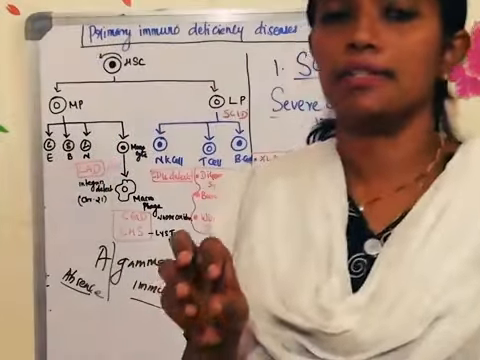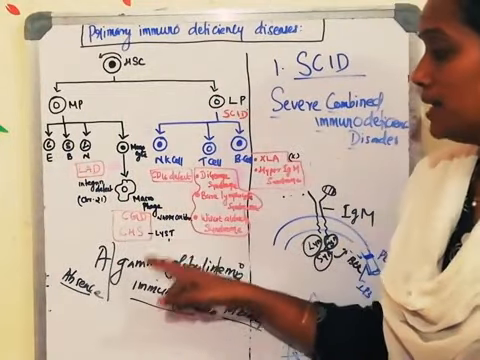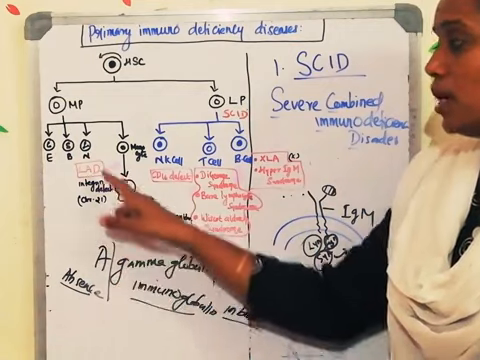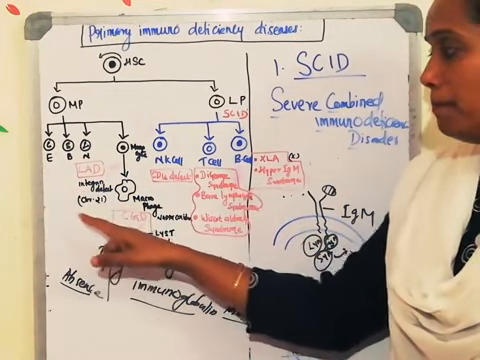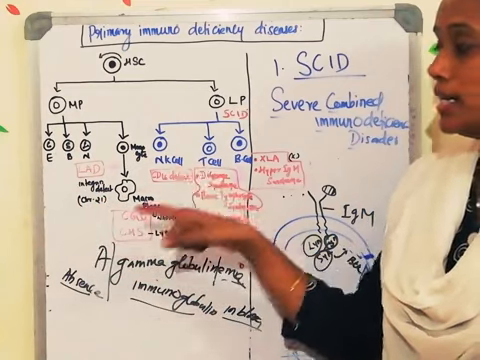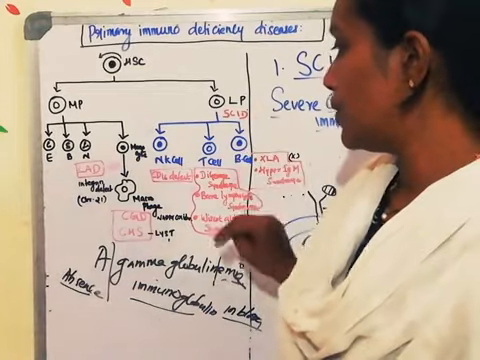Whenever that adhesion is not happening, the neutrophil cannot move towards the damaged area. Neutrophils will be there in the circulation, but cannot move to the damaged area. That is called LAD, leukocyte adhesion deficiency. It is a defect in the integrin protein. The gene which codes for the integrin is located on chromosome number 21. Next, two more diseases are there.